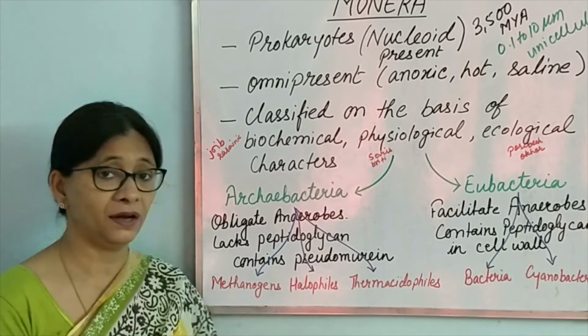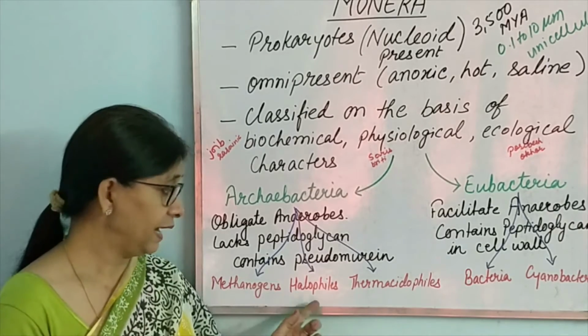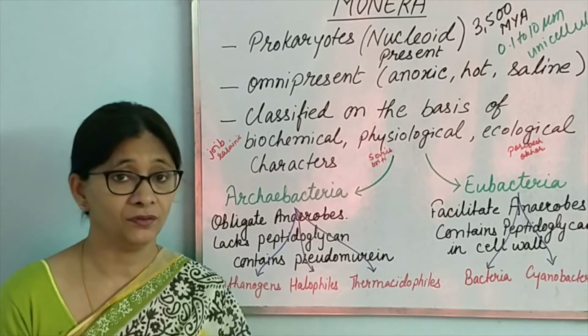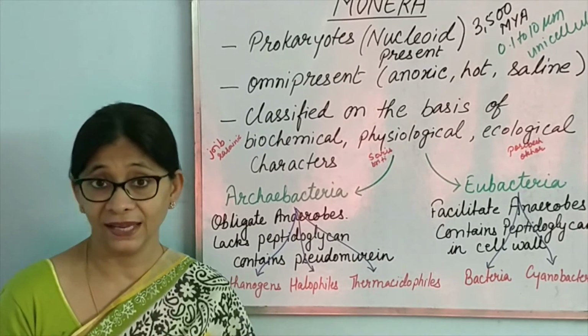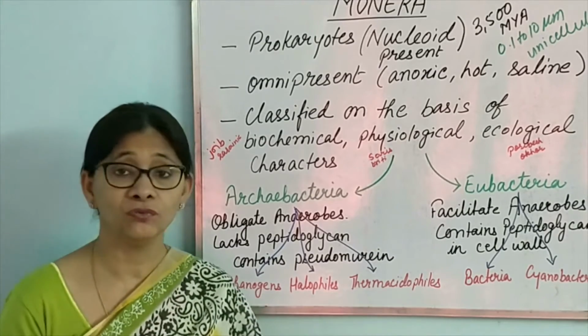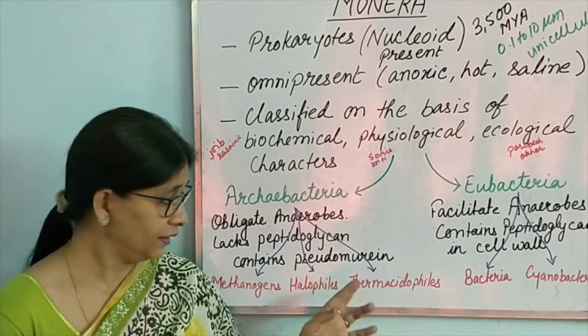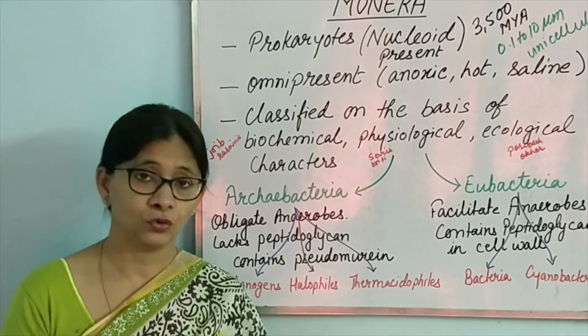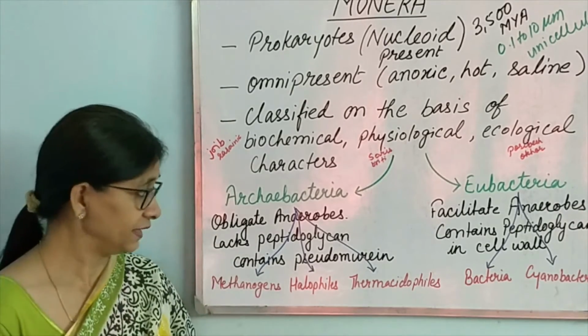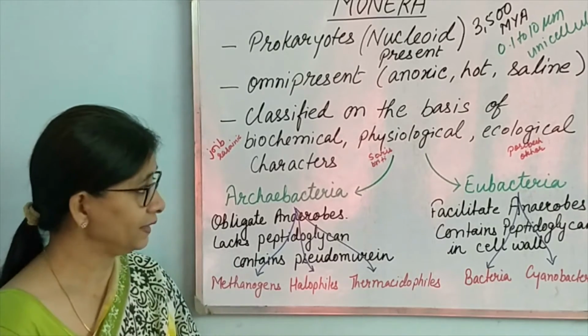Methanogens are able to produce methane. Halophiles are able to sustain very brine environment, very saline environment. And thermoacidophiles can live in even 100 degrees centigrade, like hot springs and all. So this is what Archaebacteria is.